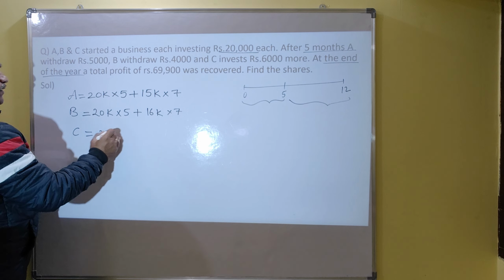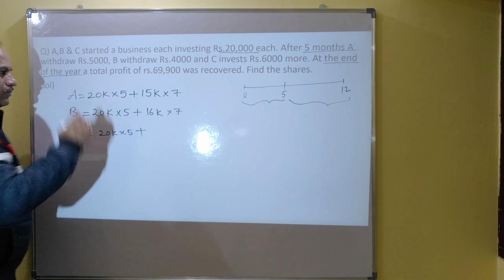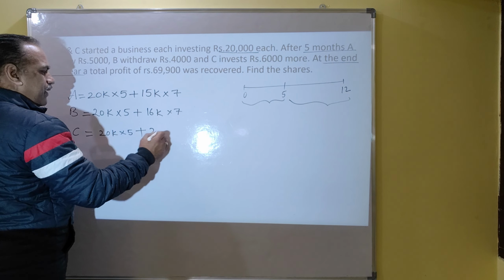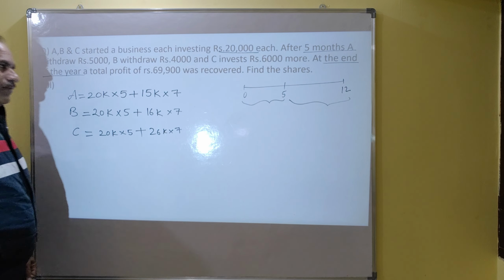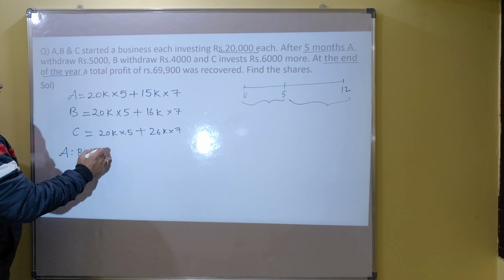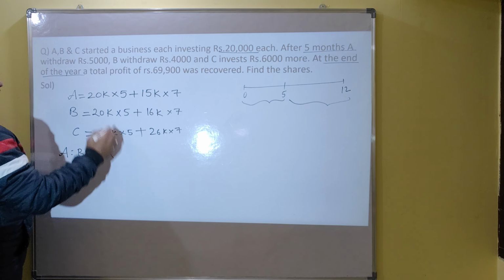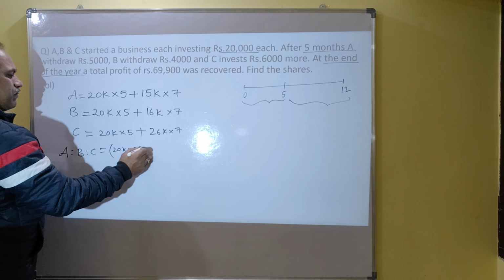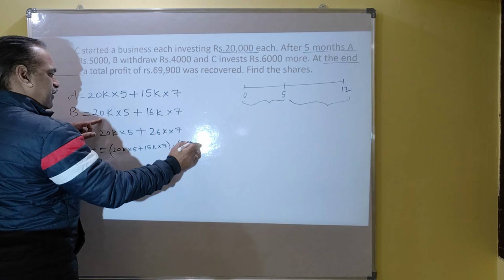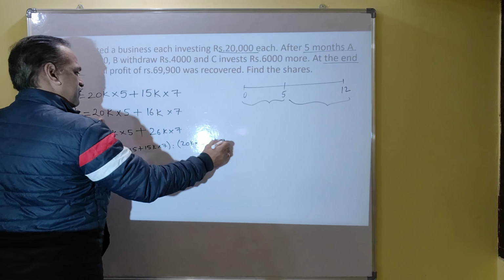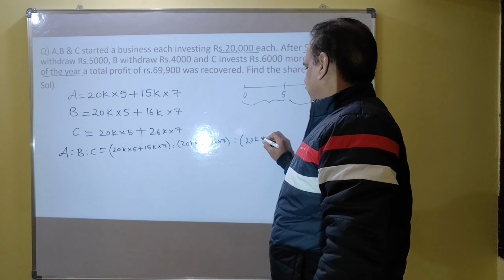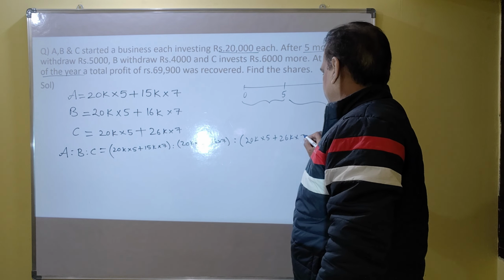C's investment 20,000 for 5 months plus C invests 6,000 more, so 26,000. For the remaining 7 months, C's investment will be 26,000. So what is the ratio of their investments? It is 20,000 into 5 plus 15,000 into 7 is to 20,000 into 5 plus 16,000 into 7 is to 20,000 into 5 plus 26,000 into 7.